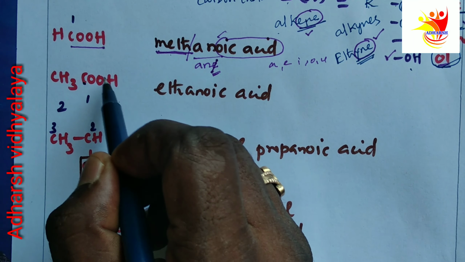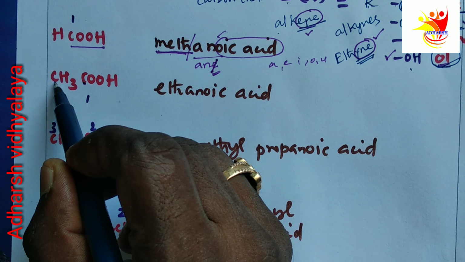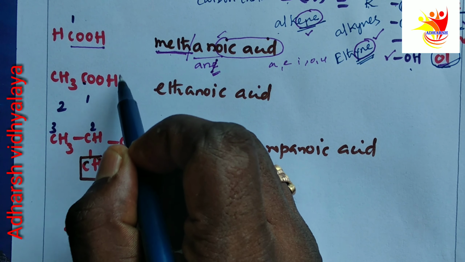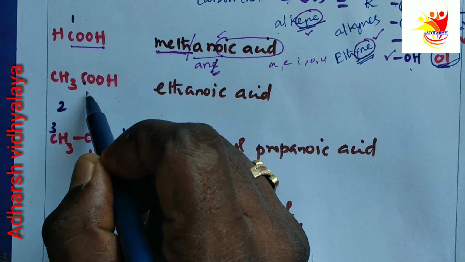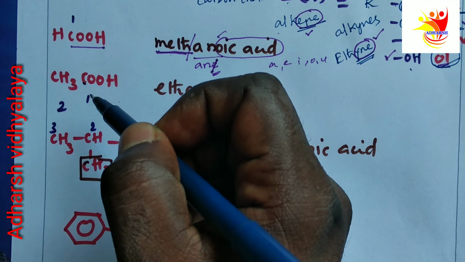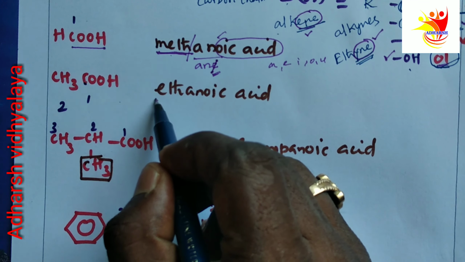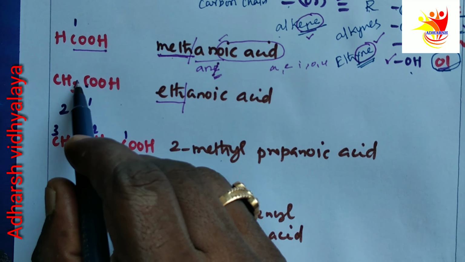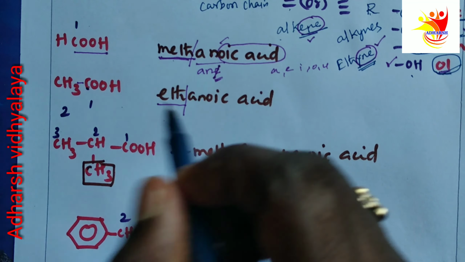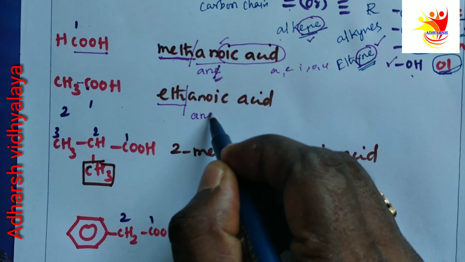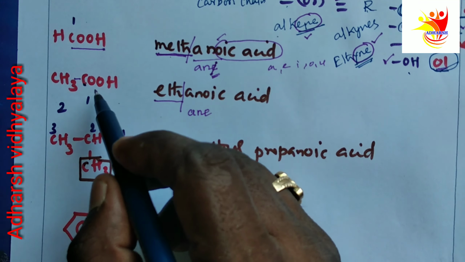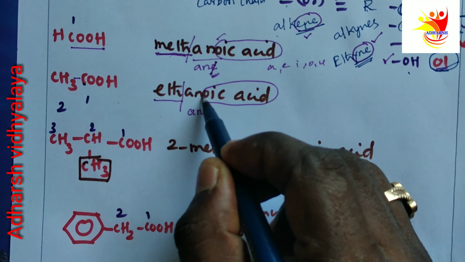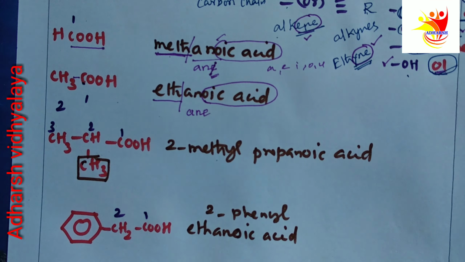Similarly, now we are taking acetic acid. Here we are having 2 carbons. We are giving first priority to the functional group. We are having 2 carbons. What is the root word? If 2 carbons, then eth is the root word. We are having CH3, COOH, only single bond, so ANE is the primary suffix. What is the functional group? Carboxylic acid means its name ends with OIC acid.